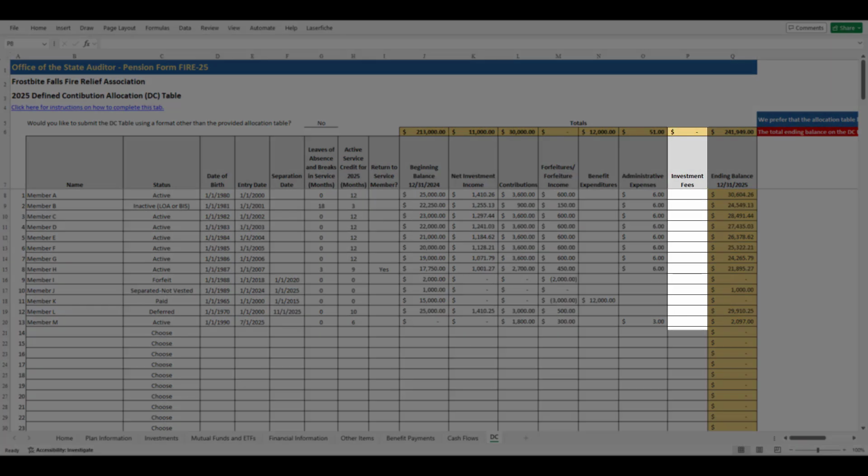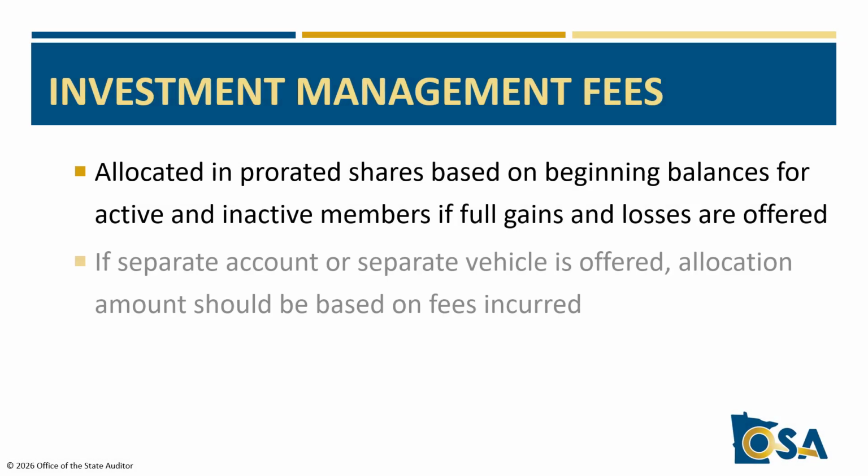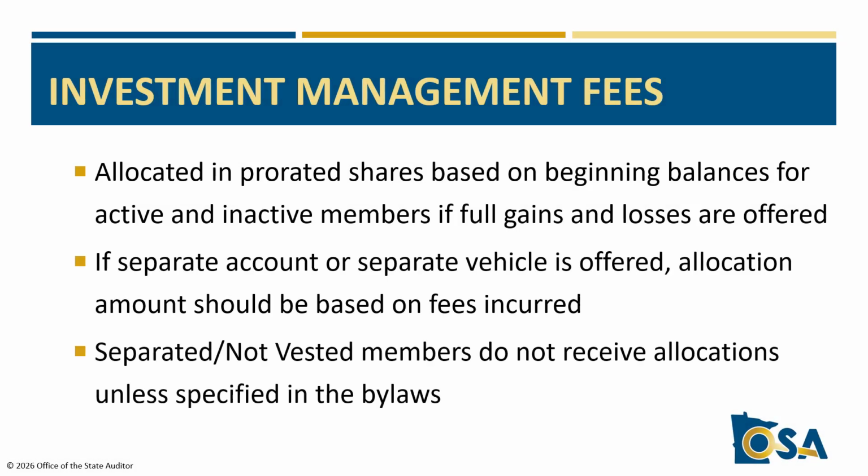The investment management fees are required to be deducted from member accounts in proportion to the member's account balance in the same manner as net investment income allocations. Deferred members who receive net investment income allocations under the full gains and losses interest type receive investment management fee deductions in the same manner as active and inactive members.